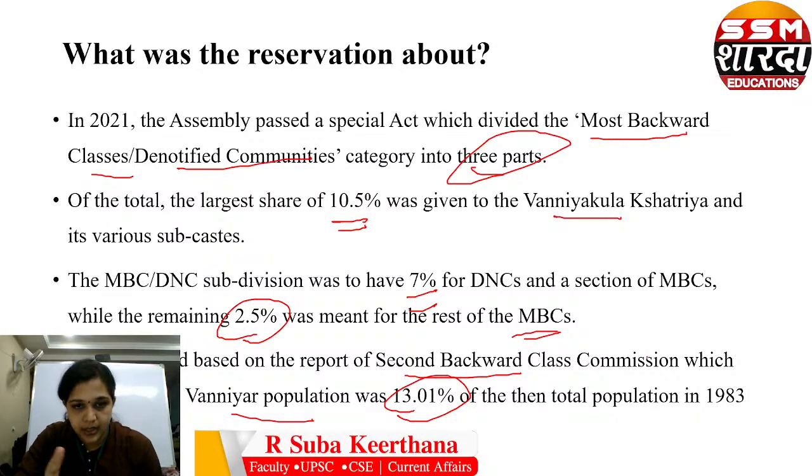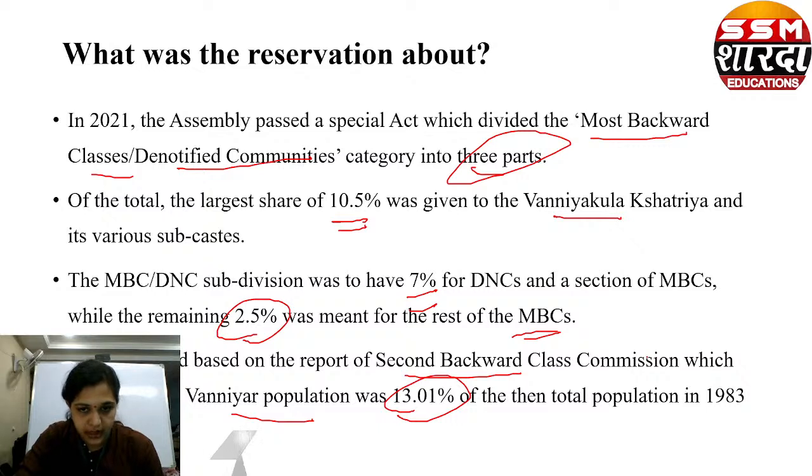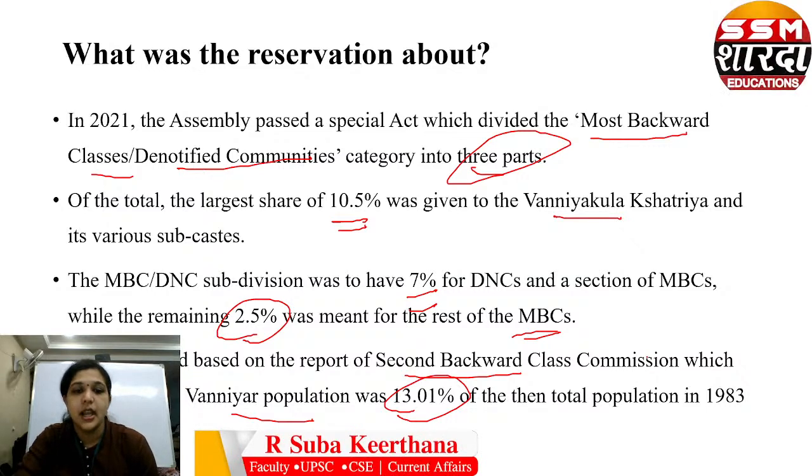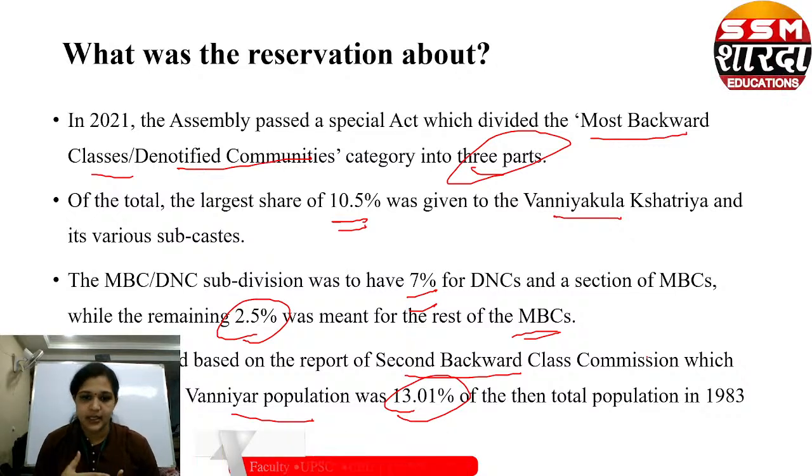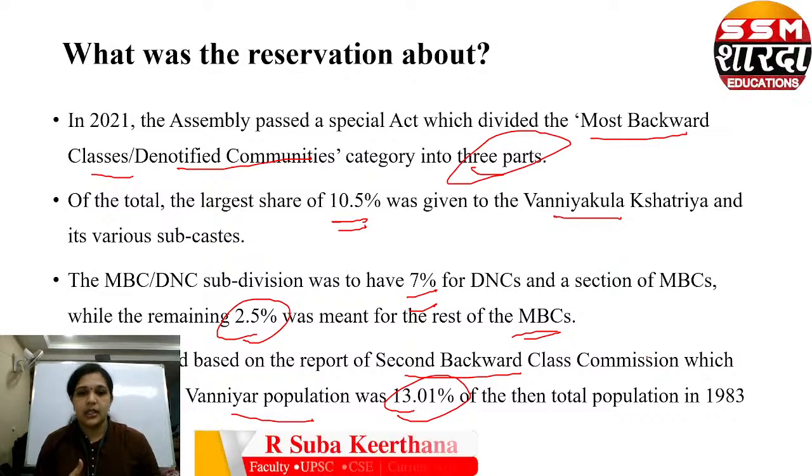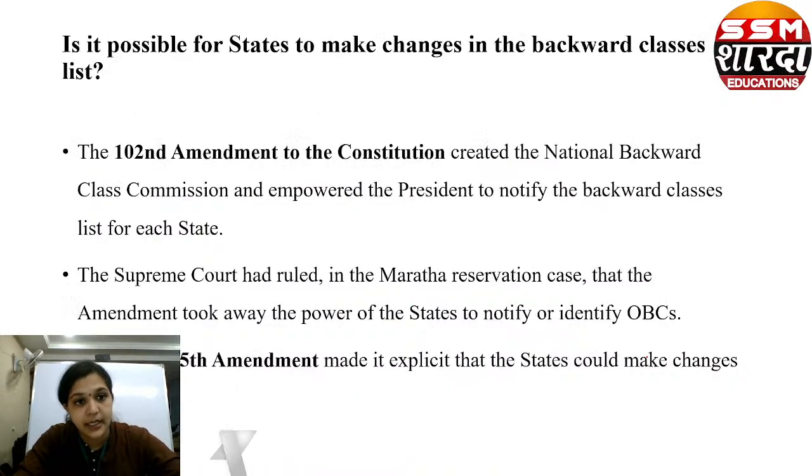Of those, 10.5 percentage is given to Vanniyakula Kshatriya, 7 percentage is given to the DNCs, denotified communities, and only 2.5 percentage was given to the rest of the MBCs. The government justifies it by saying that the second backward class commission states that the Vanniyar population was 13.01 percentage of the then population in 1983.